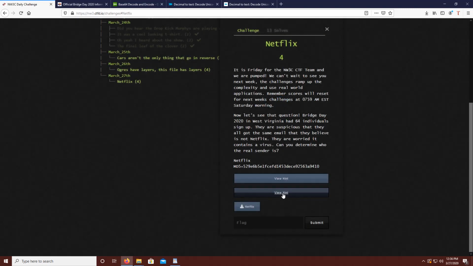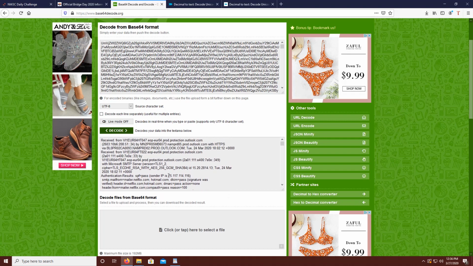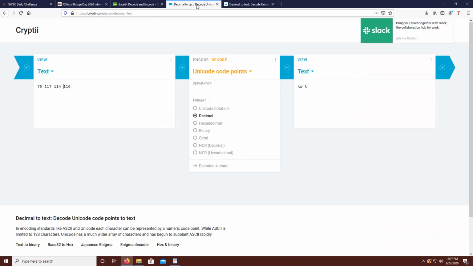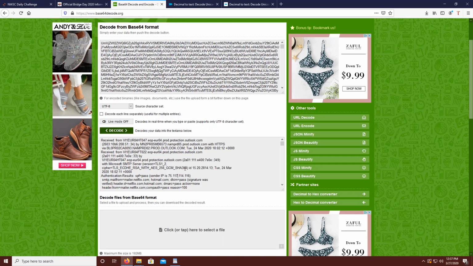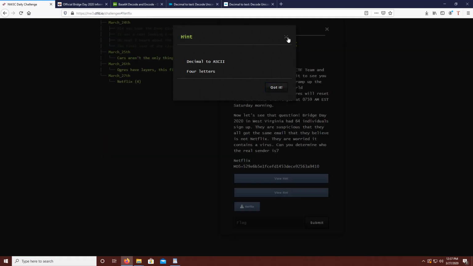If the first clue didn't put you on the right path, we luckily had our second clue. The second clue reads, decimal to ASCII, 4 letters. Alright, so as we look back at our metadata, we see that there is in fact 4 numbers separated by dots in our IP address. Let's try to convert these to text and see if we get anything. We'll utilize crypti.com and input our decimal numbers to see what we get. So on crypti.com, when we enter each number in separately, we're able to see that the numbers, when converted to text, spell Kurt. In this challenge, Kurt is the suspect's true identity and is your flag.